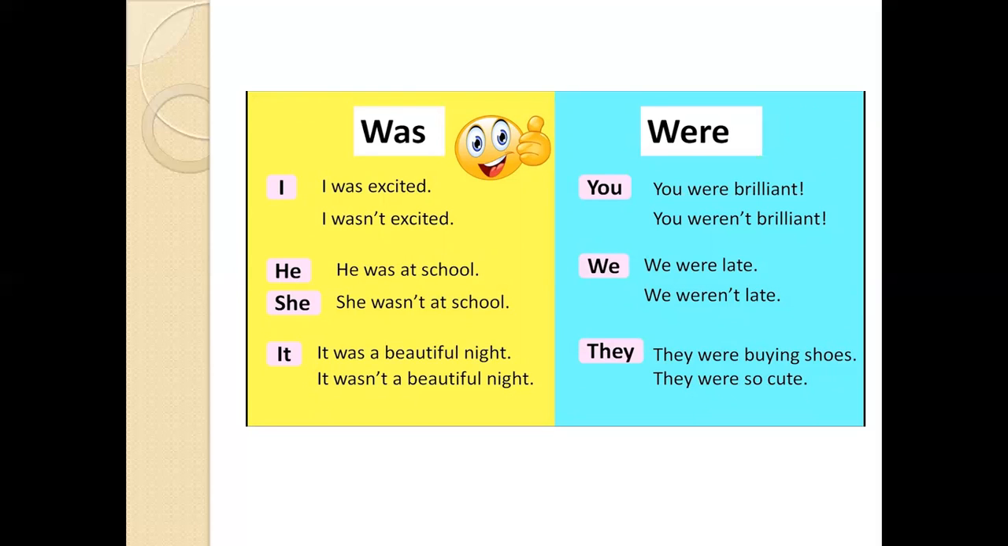We use was with singular. Do you remember the word singular? Excellent. Singular means one. So we use was with singular nouns and pronouns. For example, the pronouns I, he, she, it, we use with them was. I was, he was, she was, it was. For example, here we have I was excited, he was at school, it was beautiful.